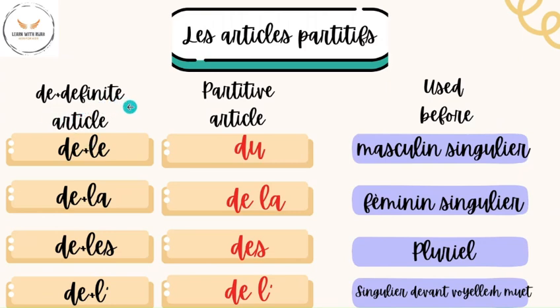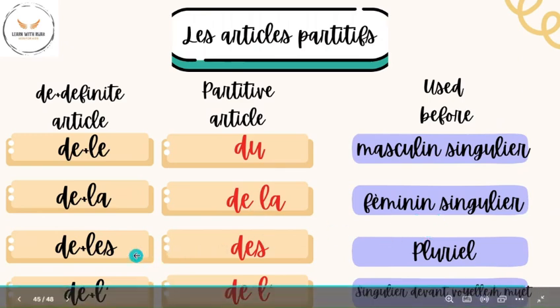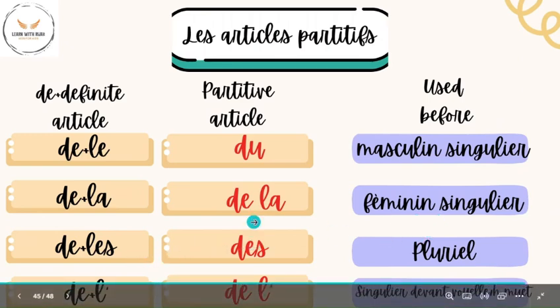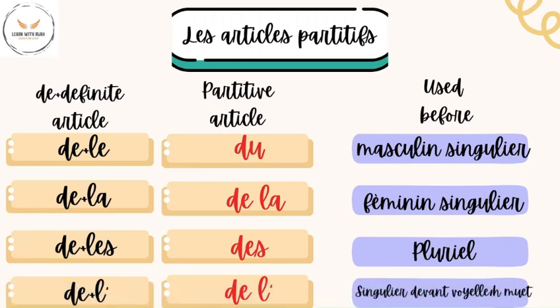So, seeing the formation, de plus the definite article. De plus le becomes du and is used before masculine singular. De plus la becomes de la, used before feminine singular. De plus les becomes des, used before plural, both masculine and feminine. And finally, de plus l' becomes de l', used before singular nouns having a vowel or a mute H.